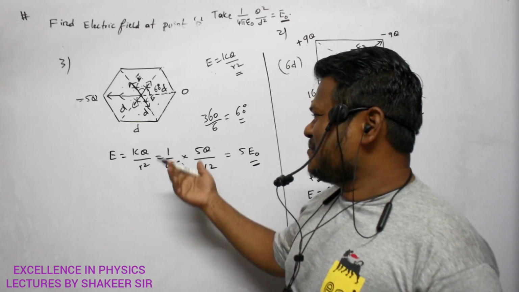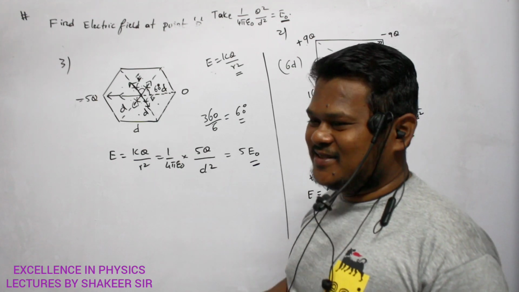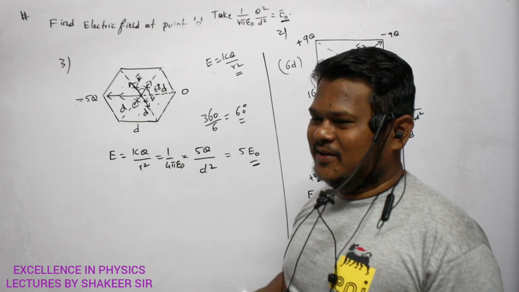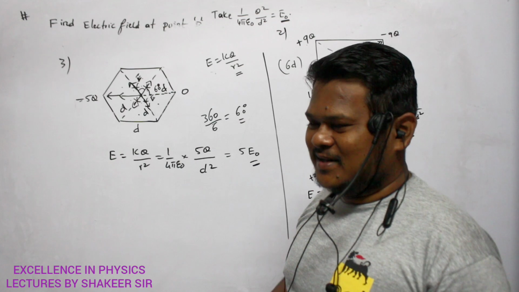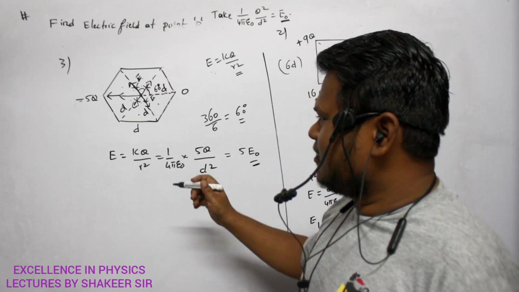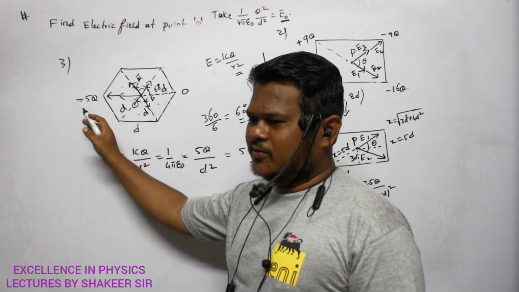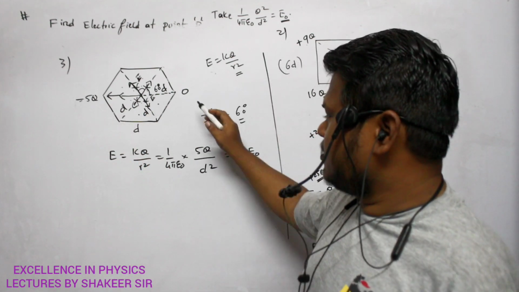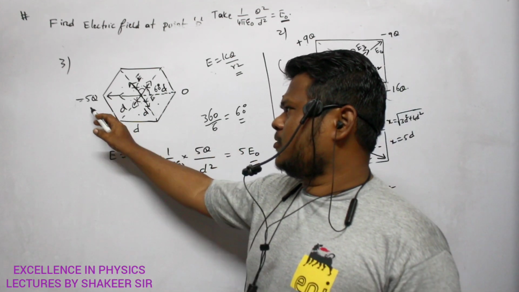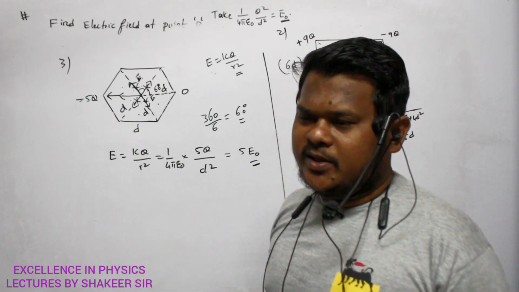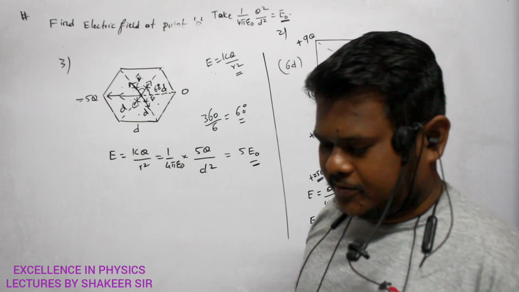Definitely same, because magnitude of charge and distance is not changing, no? Direction of electric field? Direction is also not changing. If this is minus 5q, electric field will be towards minus 5q only, no? So definitely same. So here if you write plus 5q or here if you write minus 5q, answer will remain same. Okay.